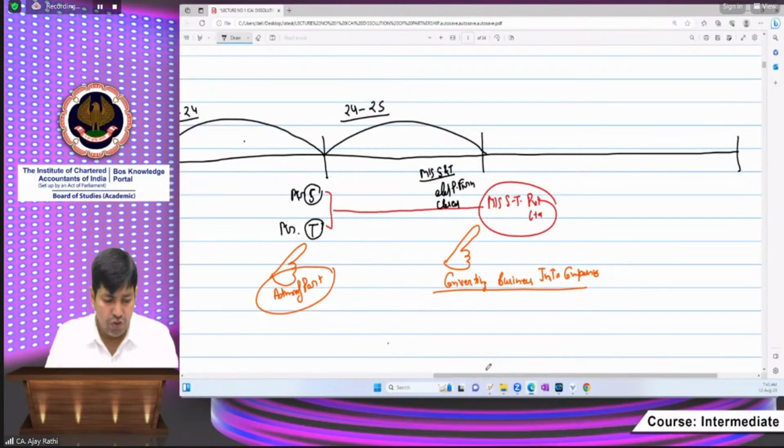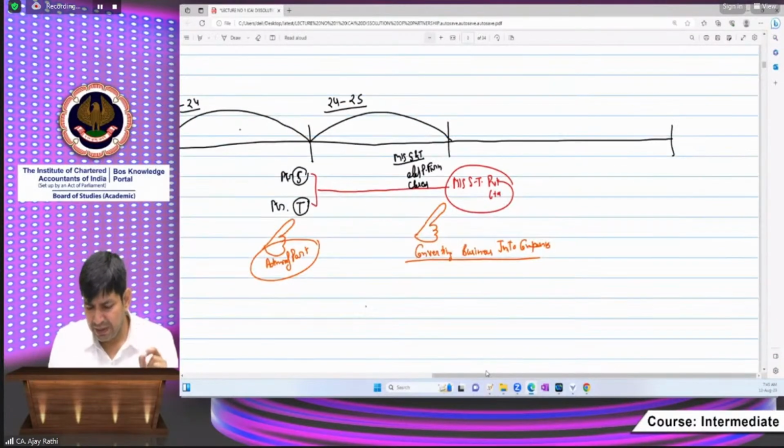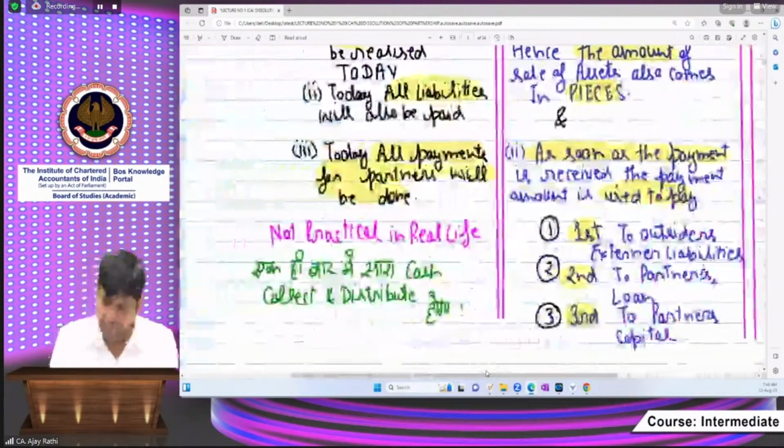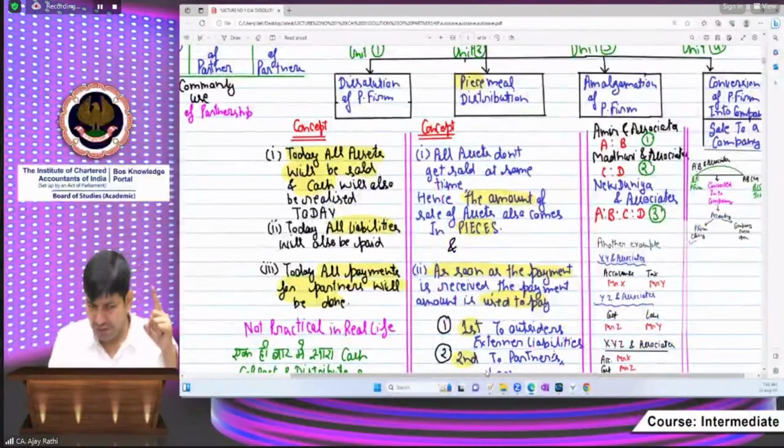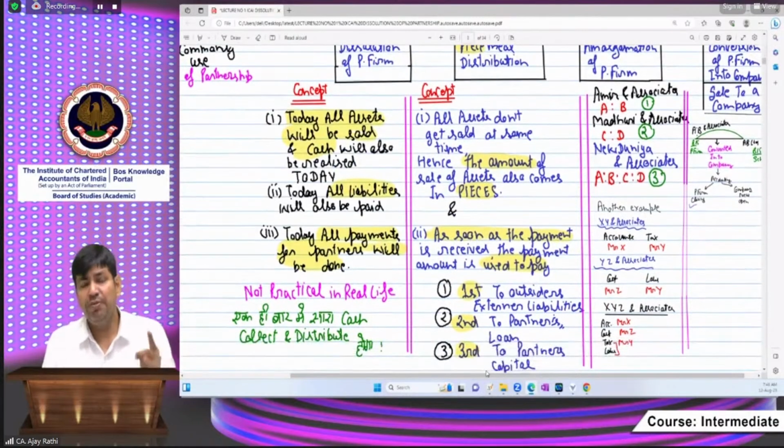Anyways, first I wanted to communicate with you all what the differences are between all the units. Beta, can I expect that up to this every concept is clear? Okay, let's revise. In the first unit, all the assets will get realized on a single date, all the payment will be done to external liabilities on a single date, and all the payment to the partners is also paid on the single date.